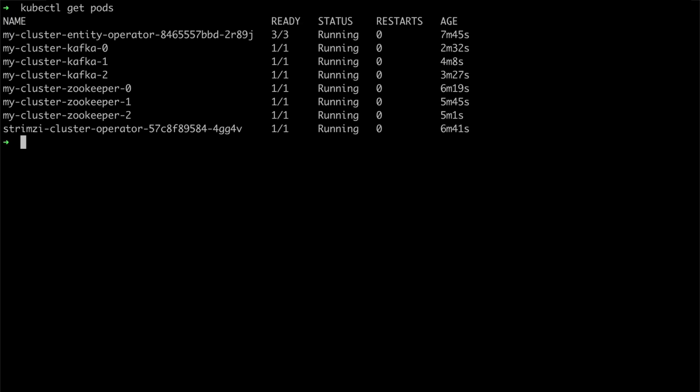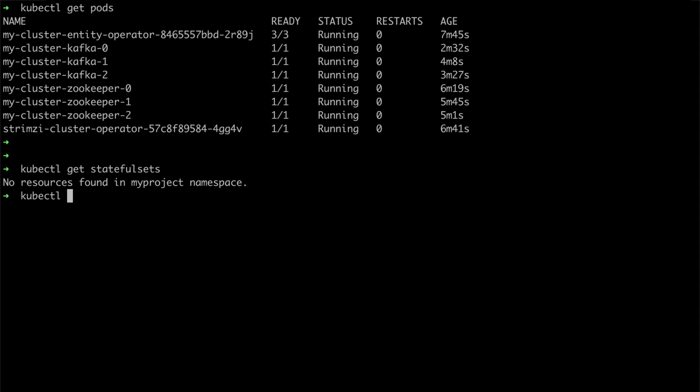I have already configured my cluster operator to enable the UseStrimziPodSets feature gate, and I have deployed my Kafka cluster with it. Now, when I list the pods, you should see that the output is exactly the same as we are used to, without any change, which would be obvious from this. But when I list the StatefulSets, you can see that no StatefulSets are found in this namespace because they are not used anymore.